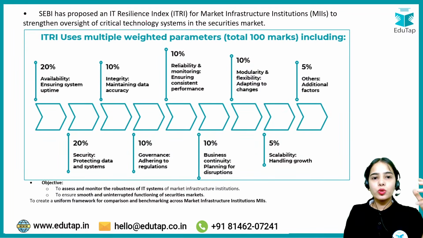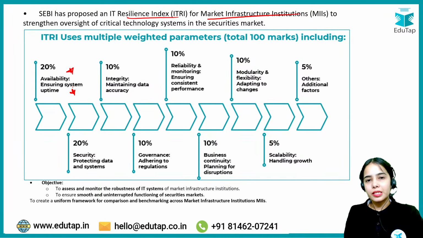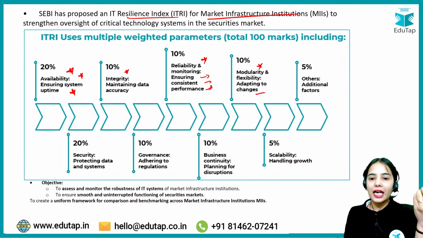Now, SEBI has proposed this IT resilience index for the market infrastructure institutions. Availability means it should be ensured that there is system uptime, it is available to the investors or to the public as per the requirement, or to the intermediaries as per the requirement. Integrity, maintain the data accuracy, reliability and monitoring, ensure consistent performance, modularity and flexibility, adapt to the changes. So it should be flexible.